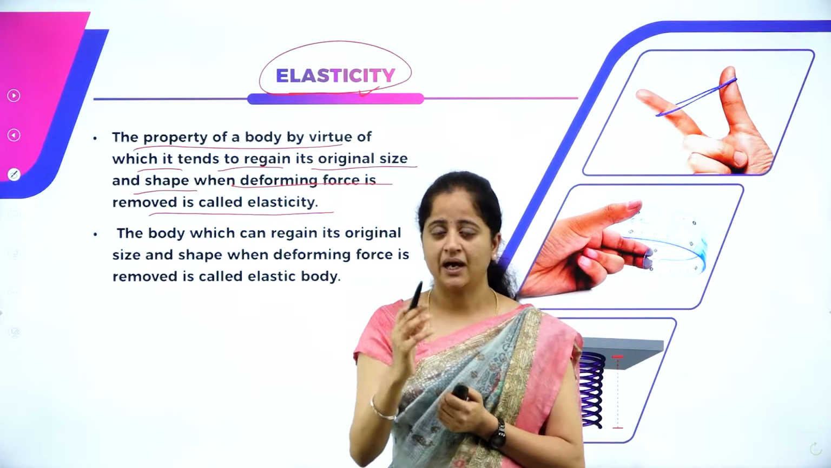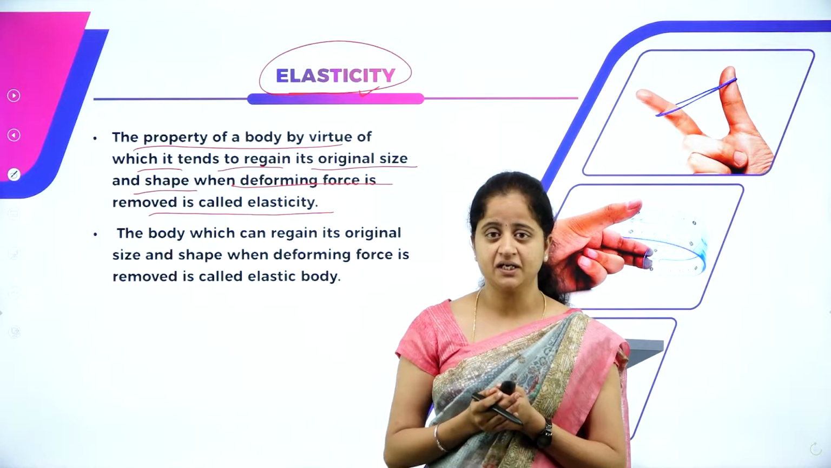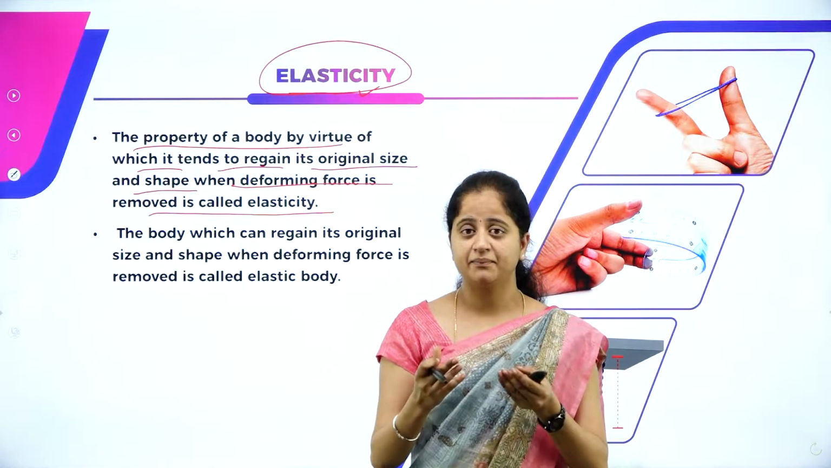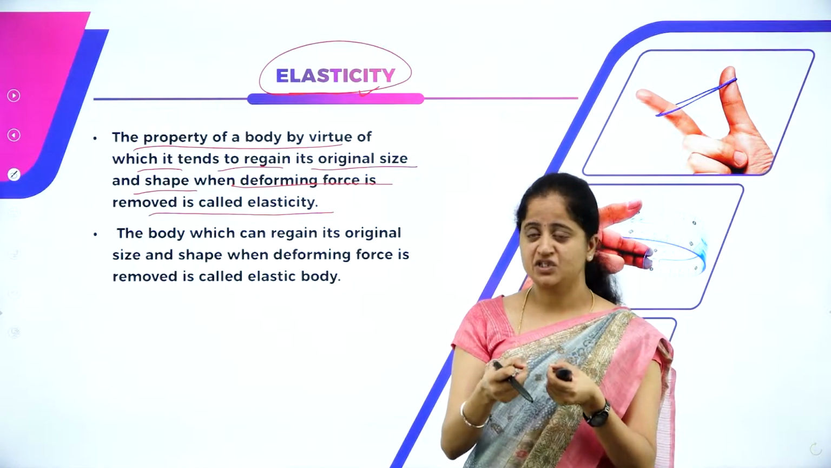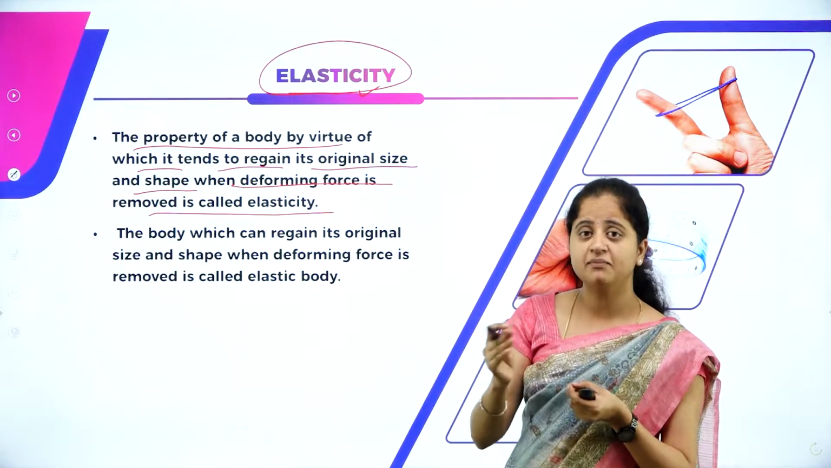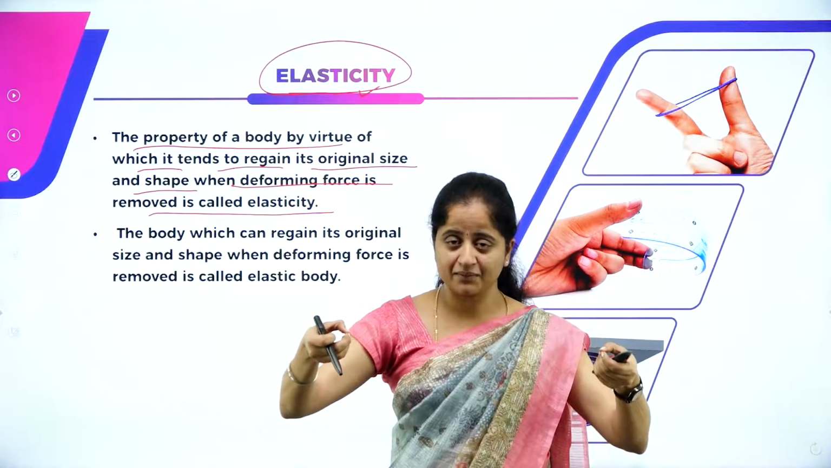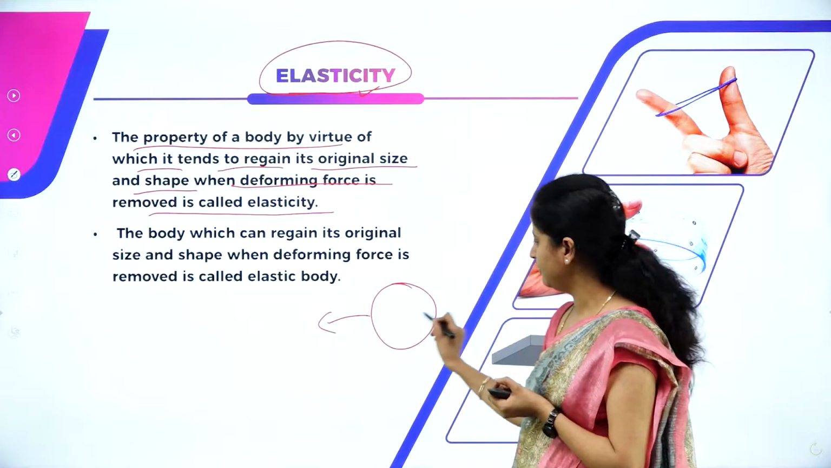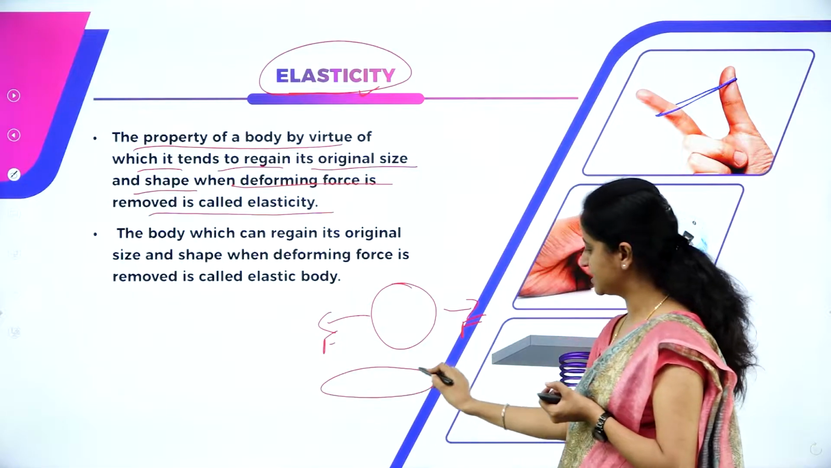Just imagine you have one rubber band. Elastic, we know, is nothing but the stretching concept, right? You have a rubber band in your hands and you try to pull it. What happens? It will get stretched, correct? The property of a body by virtue of which it tends to regain its original size and shape after the deforming force is removed is called elasticity. I am pulling the rubber band, which means I am applying deforming force in these directions, and the rubber band gets stretched.